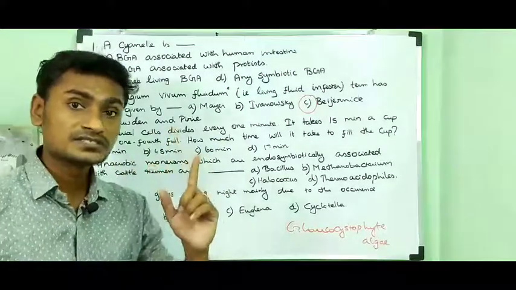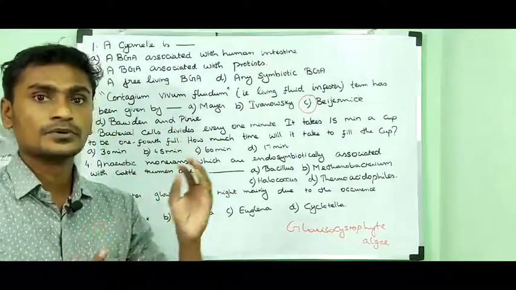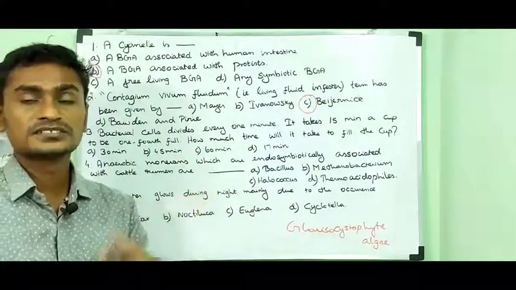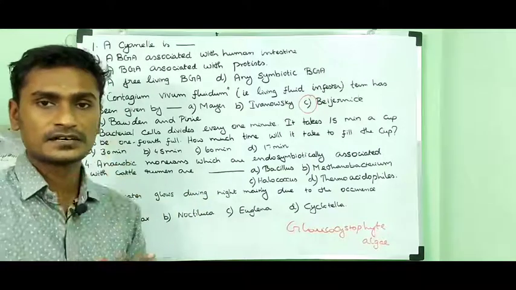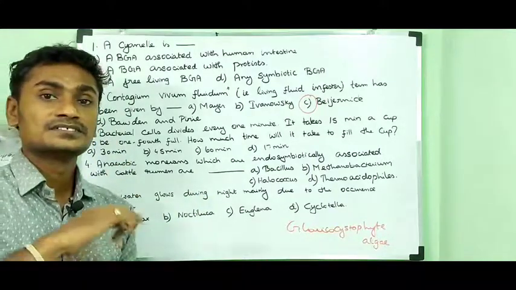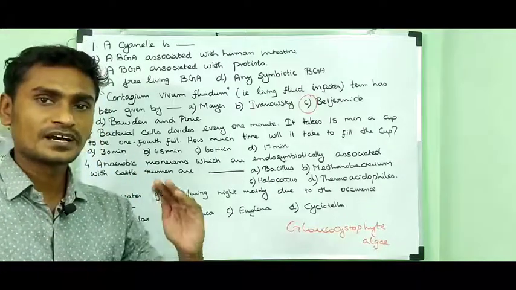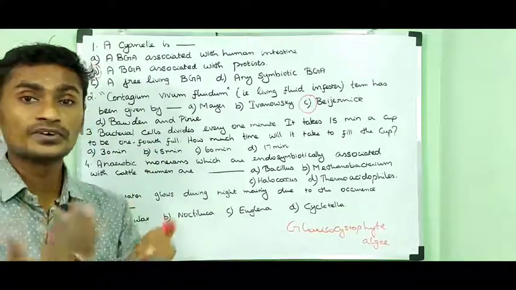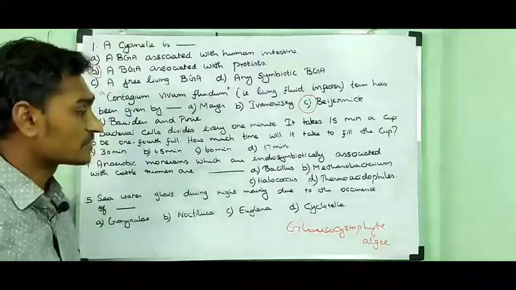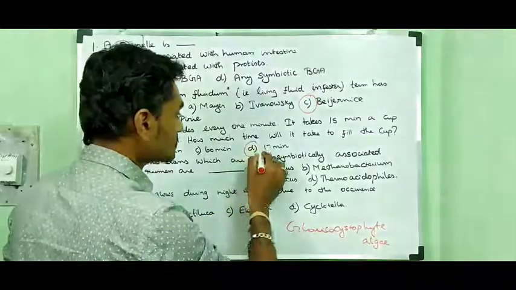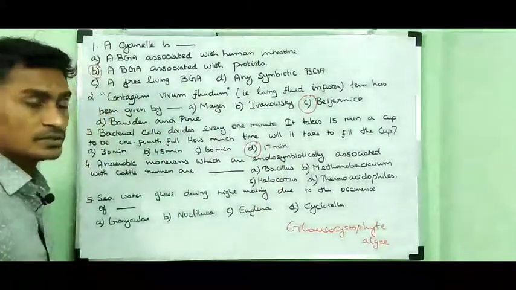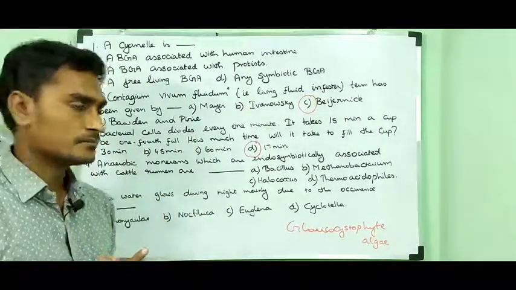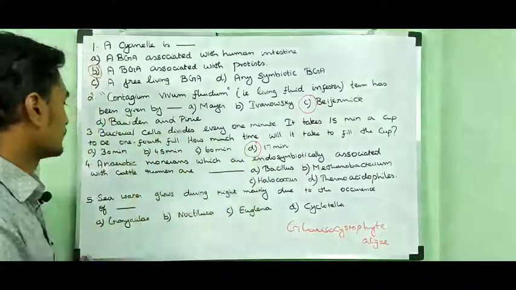Because 1 cell can divide into 2 cells. Suppose there are 30 cells. In the next minute, those 30 cells become 60 bacterial cells. Then in the 17th minute, those 60 cells become 120 cells. Then the cup becomes full. So the option is option D, 17 minutes. So it takes 17 minutes to fill the whole cup. So option D is the right answer.